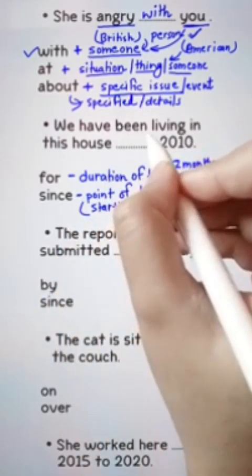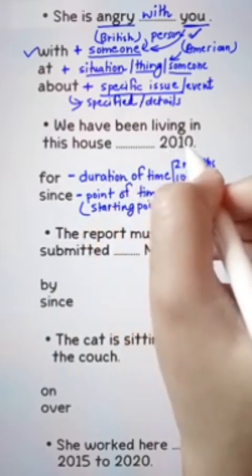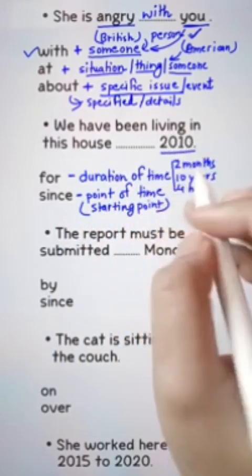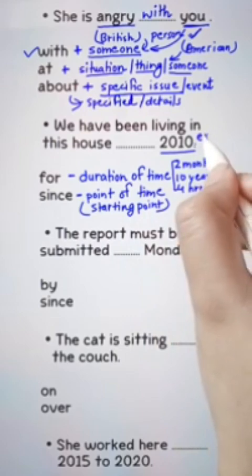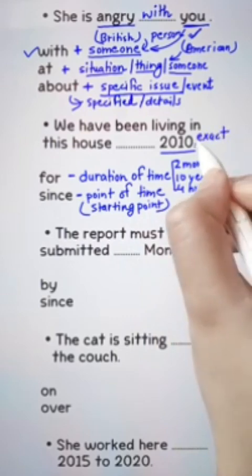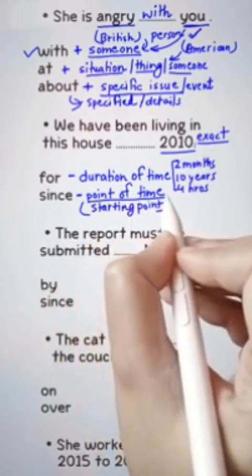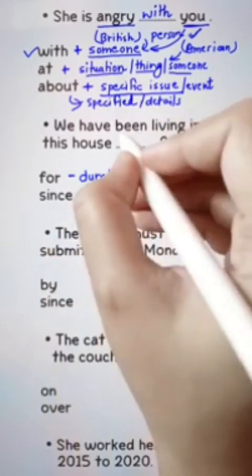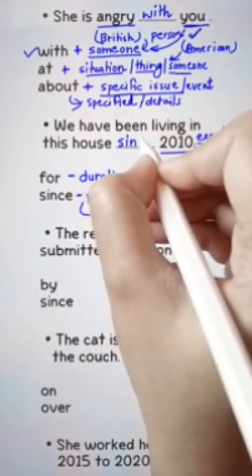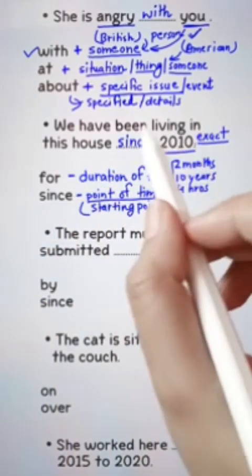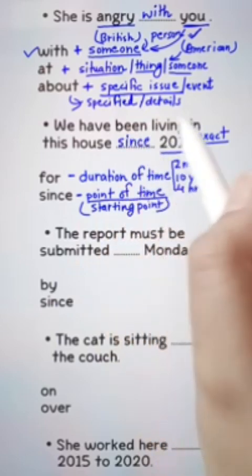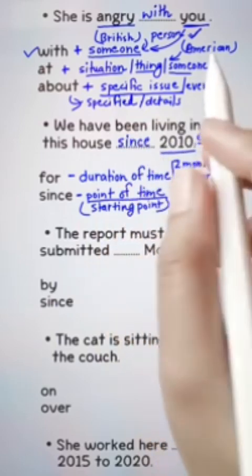So, according to this rule, we have been living in this house blank 2010. 2010 is the exact starting point of time. Therefore, the correct preposition would be we have been living in this house since 2010. And the sentence means that the action is still going on.